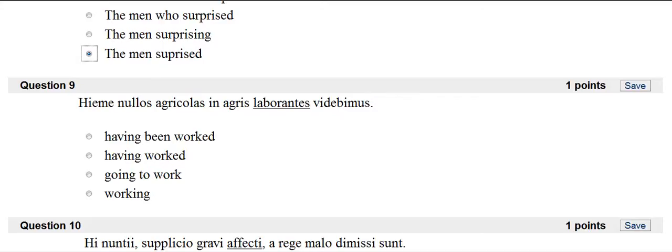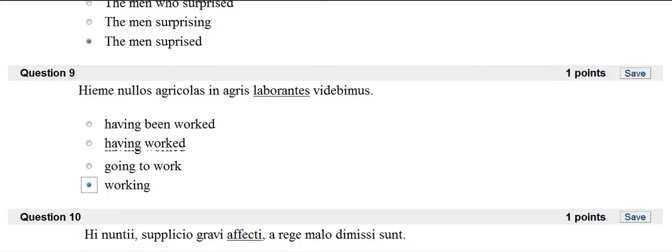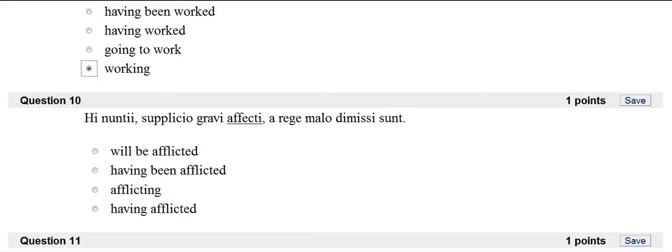Laborantes, this is the present active, and you're looking for something that's -ing. That would be working. Affecti, this is the perfect passive, so we're looking for something that is perfect and passive, and having been inflicted is the perfect passive translation.